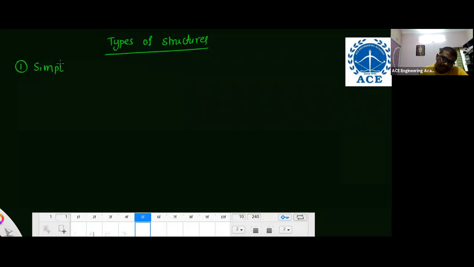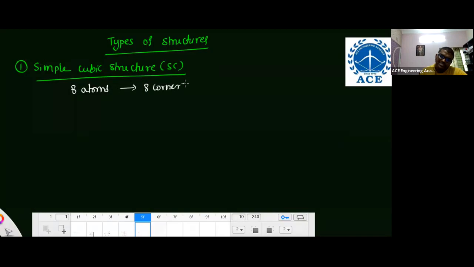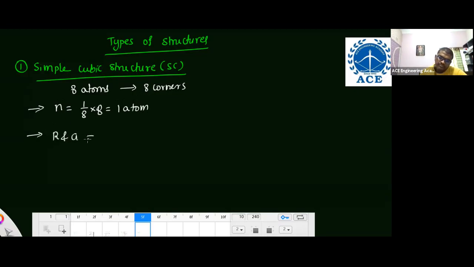First one is the simple cubic structure. Now listen, in simple cubic structure, there are 8 atoms at 8 corners. This is the basic one I'm giving in a simple way, because we should cover all things in 3 hours. And the effective number of atoms? At each corner it is 1 by 8, and with 8 corners, the effective number of atoms is 1. And the relationship between R and a: a is equal to 2R, you remember.